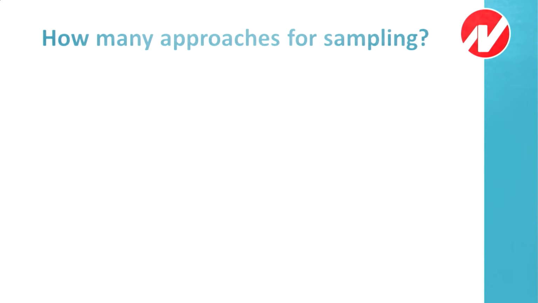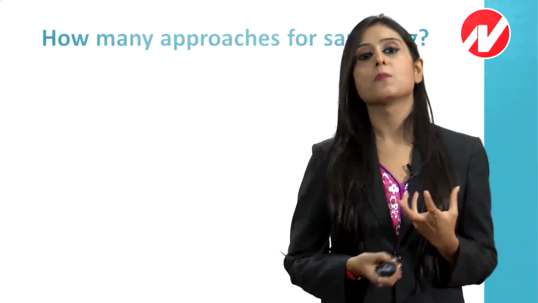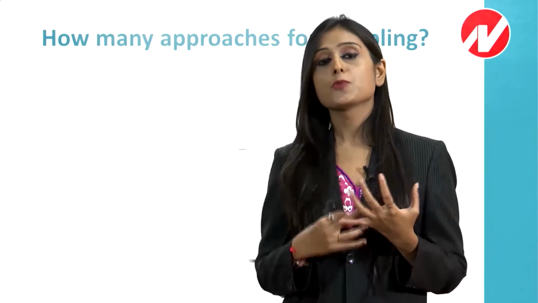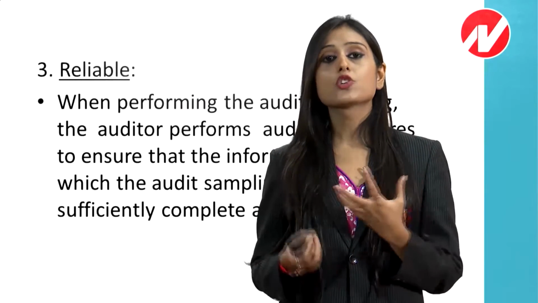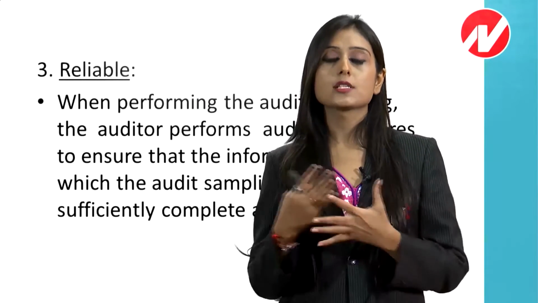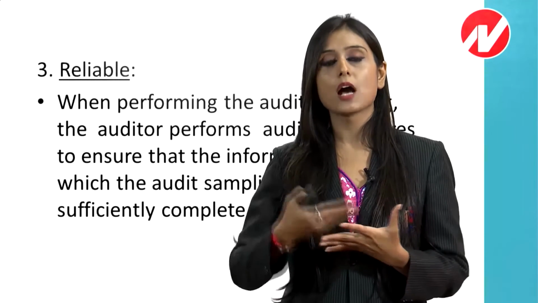How will you say that the population should be reliable? Reliable means the information should be complete and it should be accurate. The population should be complete and accurate. It should not be that the information is half and you are deriving the sample from the half information.